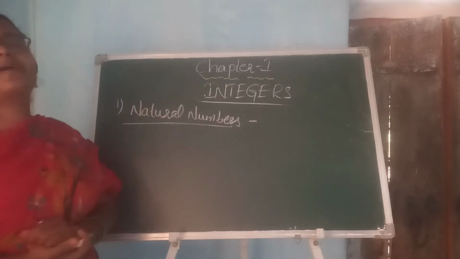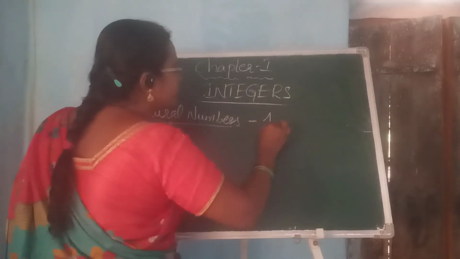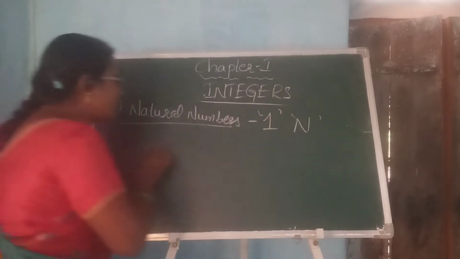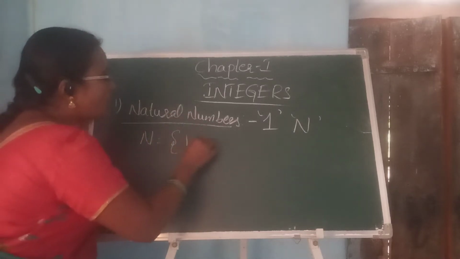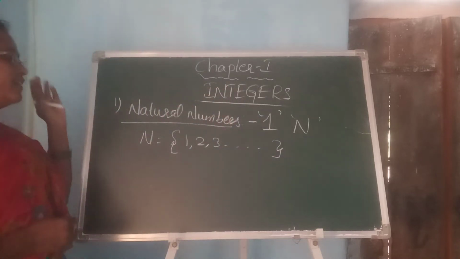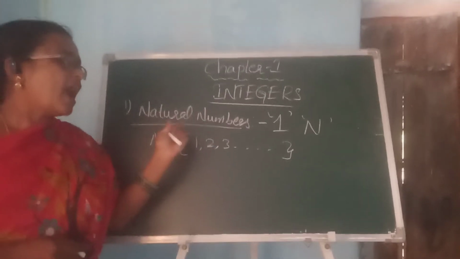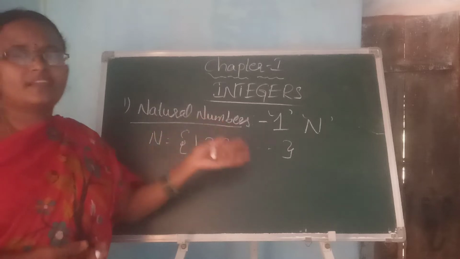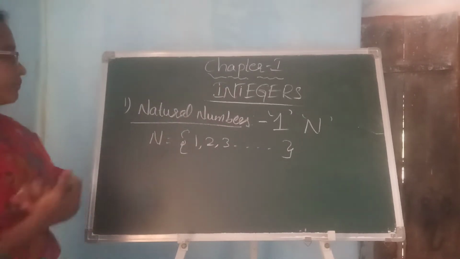The natural numbers are the set of numbers that starts with 1, and they are indicated by the letter N. N is equal to the set 1, 2, 3, and so on, infinite. This set of numbers starts with 1 and we do not know the final number or the last number, that is the infinite. Such types of numbers are called natural numbers.